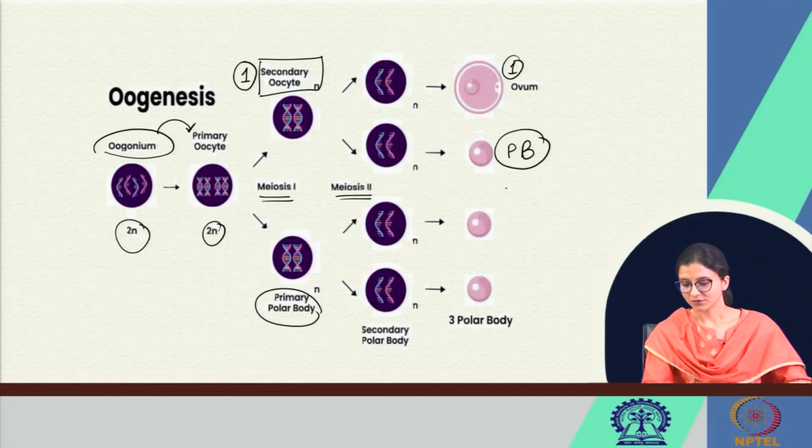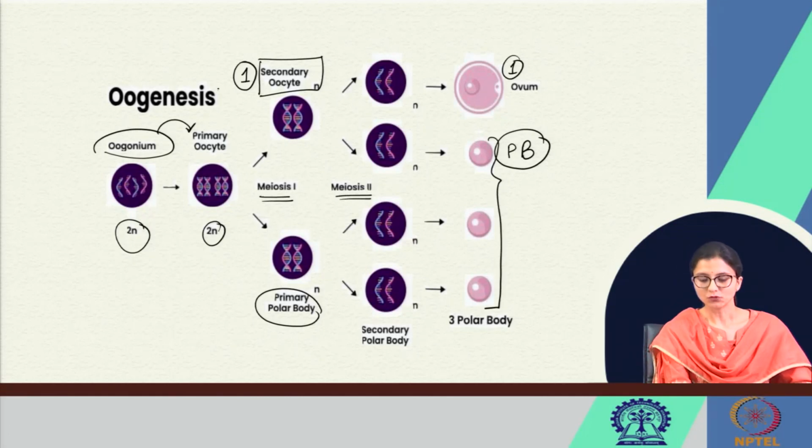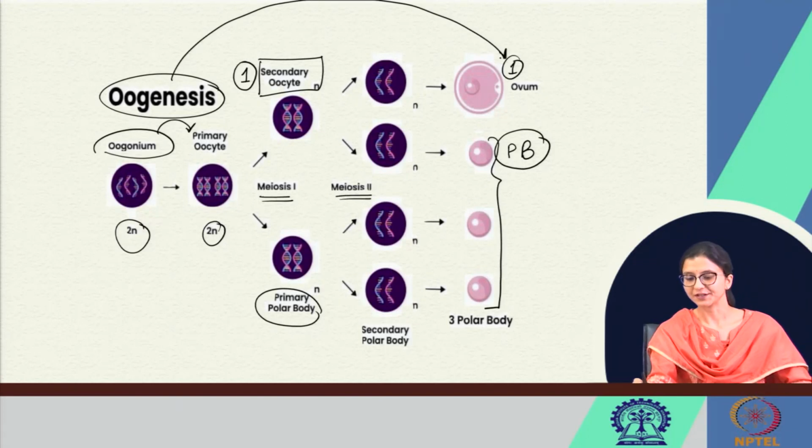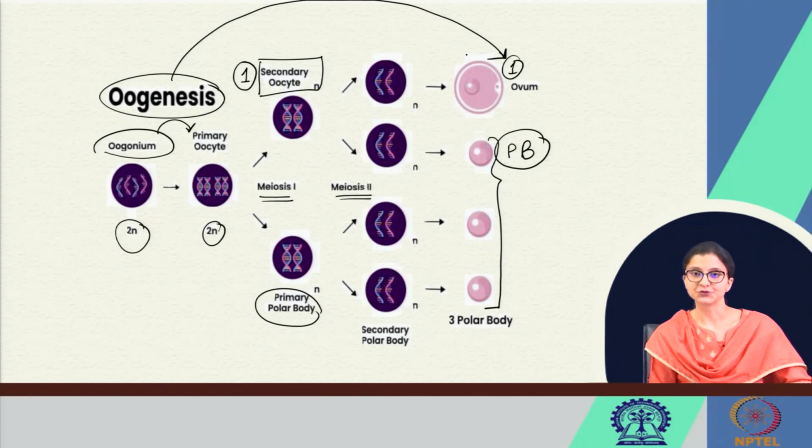And these two are also polar bodies. The 3 polar bodies are formed. From oogenesis, only one ovum is produced. From spermatogenesis, 4 sperms are produced from a single spermatogonium cell.